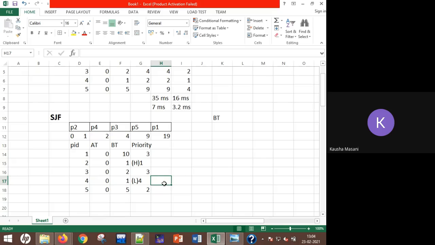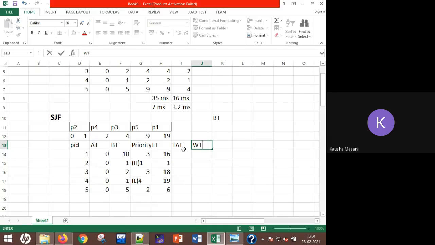Online students, are you getting this answer? Execution timing 16, 1, 18, 19, 6. If you are getting this, you are on the right track, all of you. Now give me the turnaround timings and waiting timings. Turnaround is the same as execution: 16, 1, 18, 19 and 6.